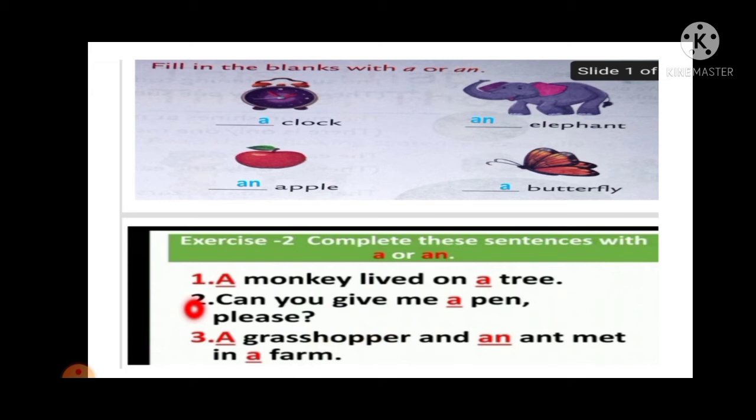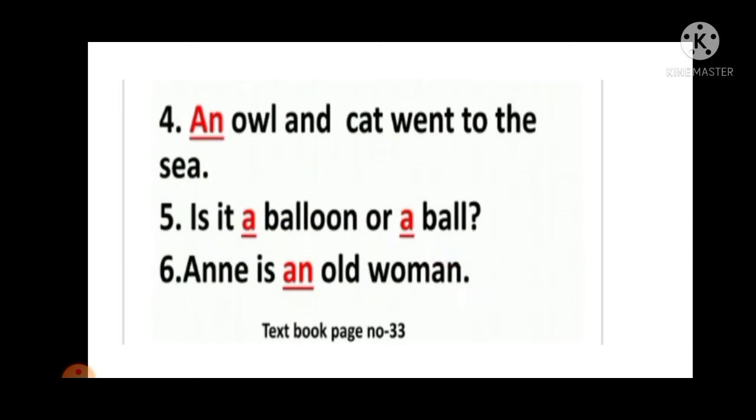So grasshopper is the consonant sound, that's why the article A is used, and an ant. So ant is the vowel sound, that's why N is used. In a farm, so where they met in a farm, that's why A is used. Now the fourth one,